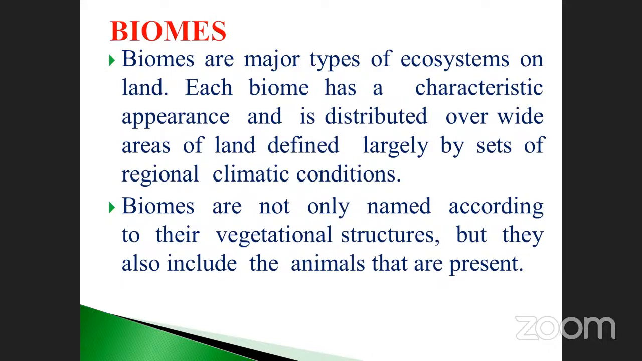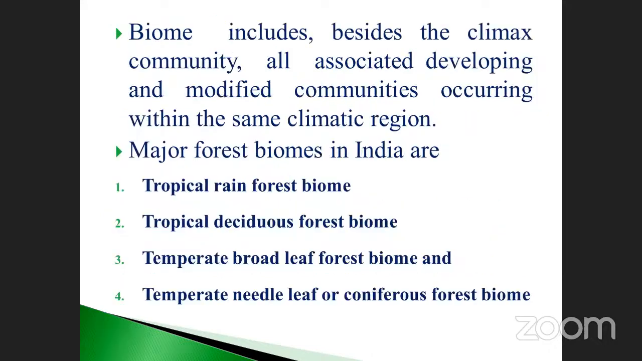Biomes are not only named according to their vegetational structure, but they also include the animals that are present. Not only the plants, the biome also includes animals. That is very, very important, my dear. So the biome includes, besides the climax community we already studied, all associated developing and modified communities occurring within the same climatic region. That is called a biome. So what is the meaning of biome? Already we studied that also.